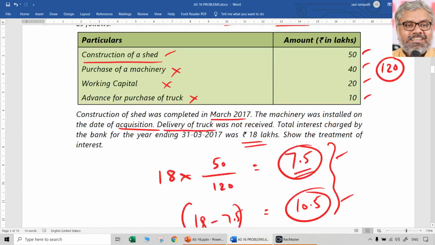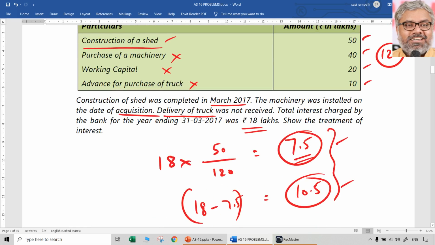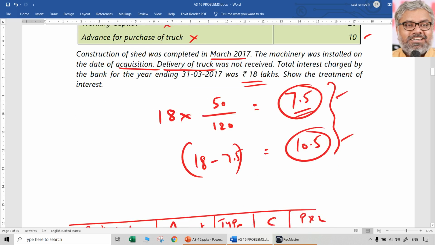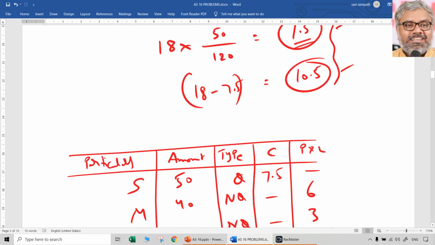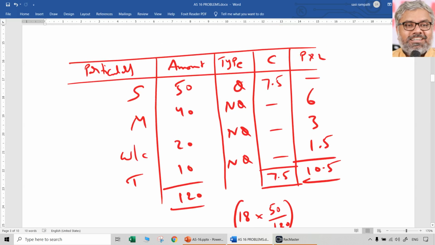One, you have to write the provisions of AS 16. That is one way of obtaining better marks, and then concluding with calculations. Second, wherever there is a possibility of preparing a table, you prepare a table. That is the best technique where we want to increase the presentation. We are not telling any stories here. We are clearly calculating. It's a very professional presentation, so it definitely attracts better marks.